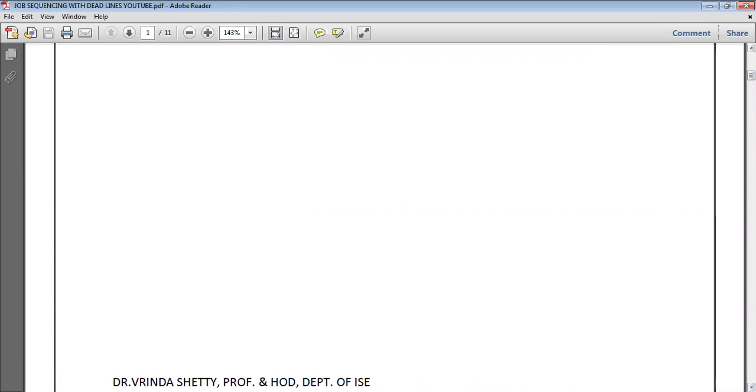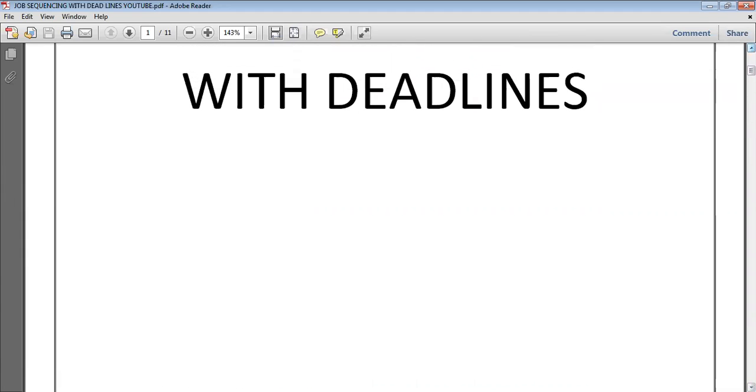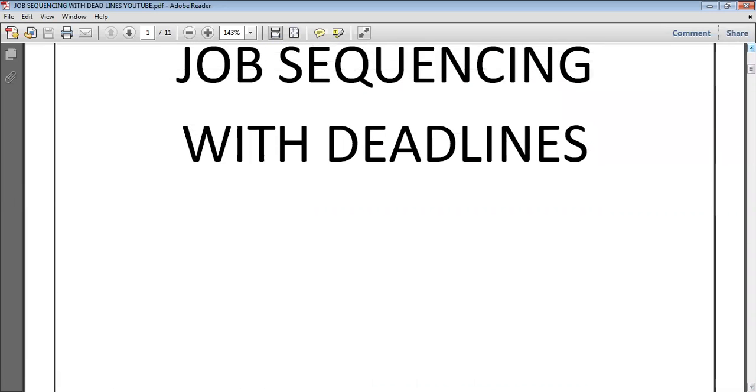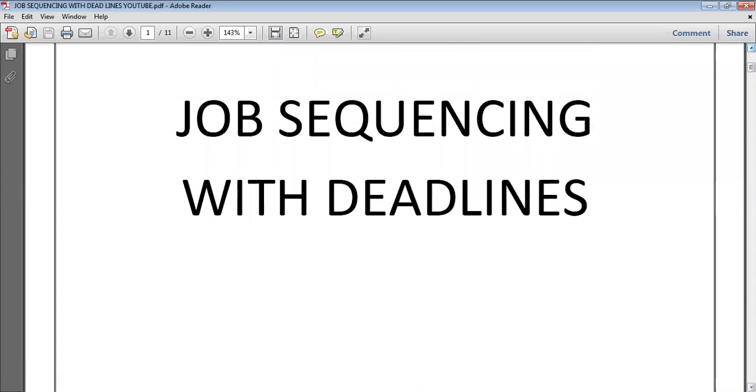Given a set of n jobs, associated with each job i is an integer deadline. The deadline should be greater than or equal to 0, and the profit earned Pi should be greater than 0. It is required to find the set of jobs such that all the chosen jobs should be completed within the deadlines, and the profit earned should be maximum with the following